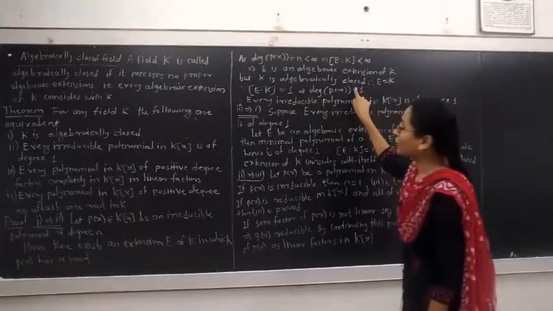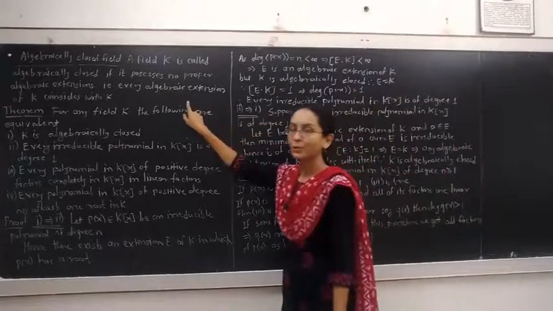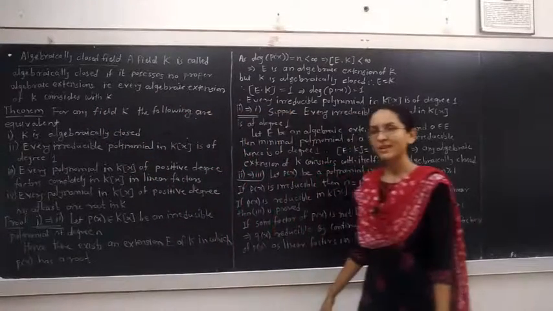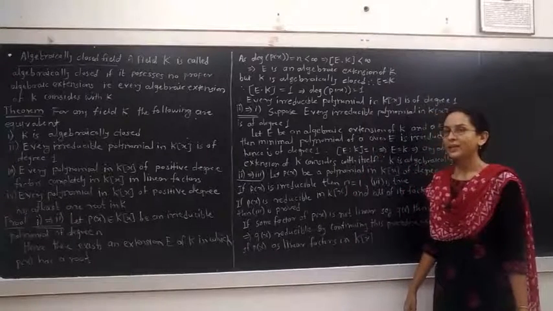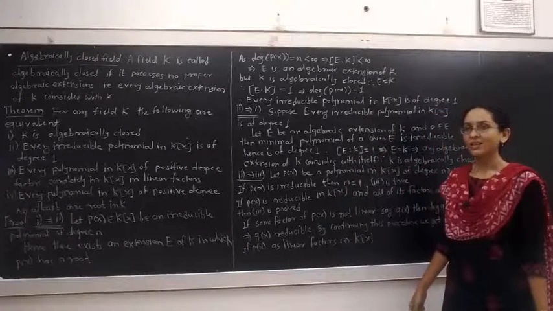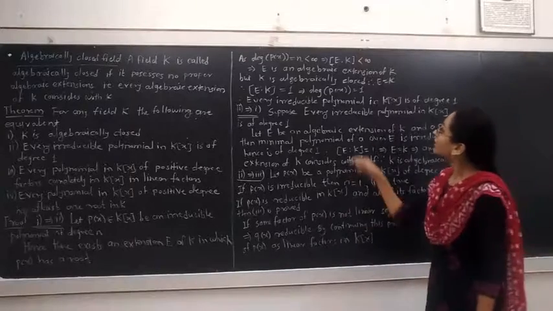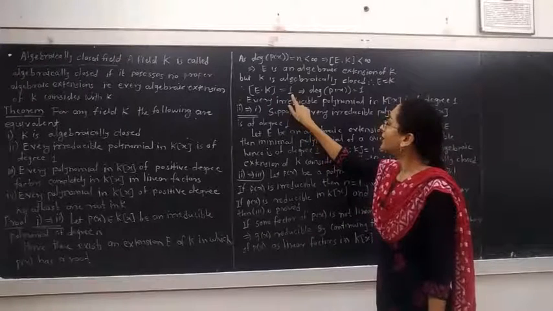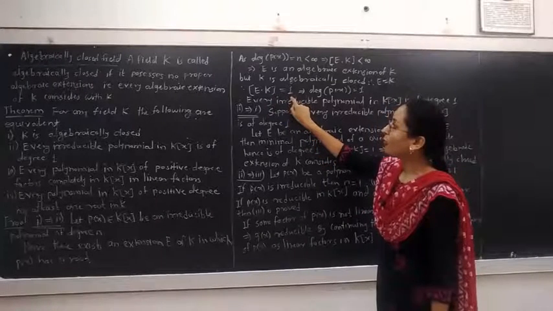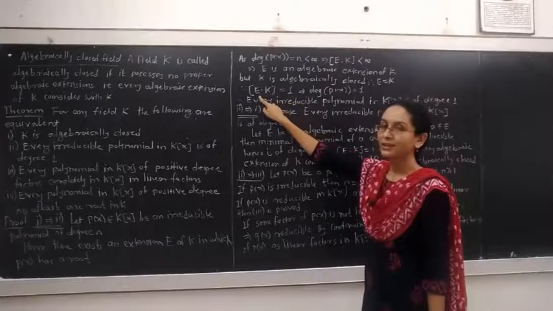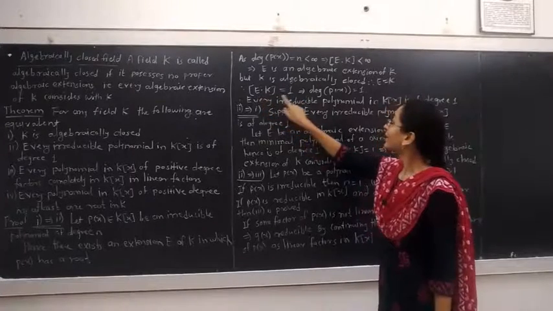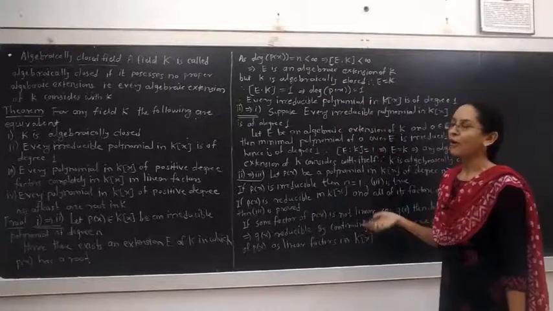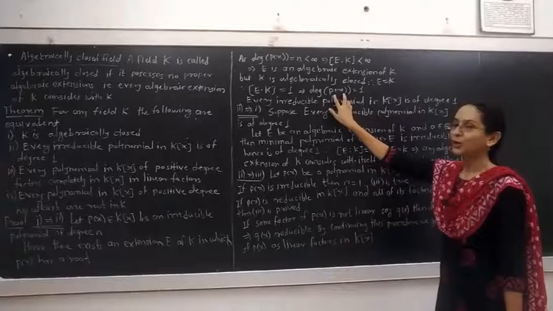But K is an algebraically closed field. By definition of algebraically closed field, every algebraic extension of K coincides with K. If there exists some other extension of K, then being algebraically closed, that extension is the same as the field K. Therefore, the degree of extension of E over K must equal 1, but this is the degree of the minimal polynomial of any element belonging to E over K. This implies the degree of p(x) is 1, because the field E is formed by considering the root of the polynomial p(x).